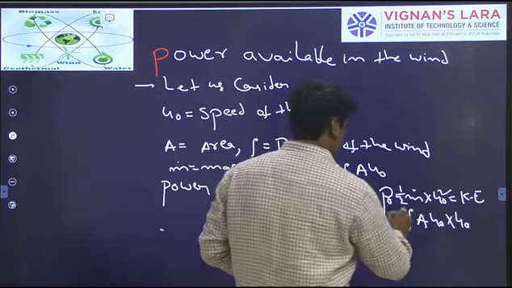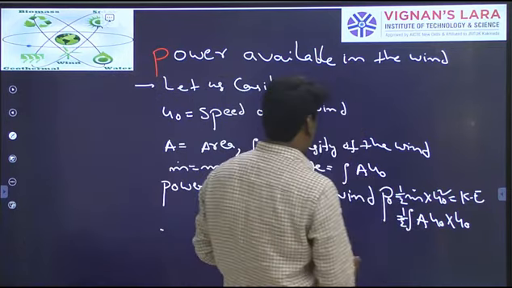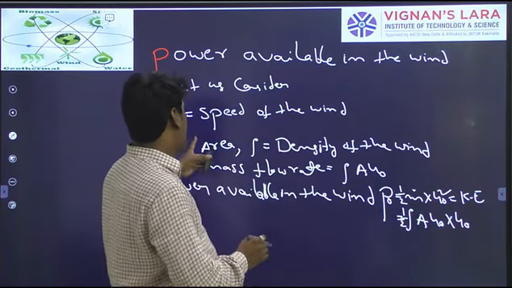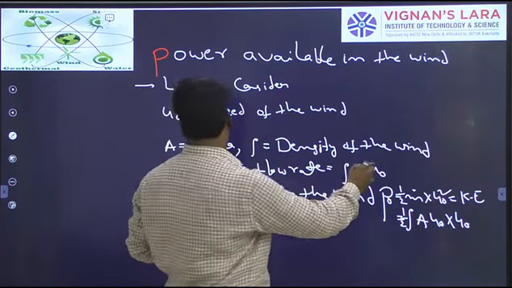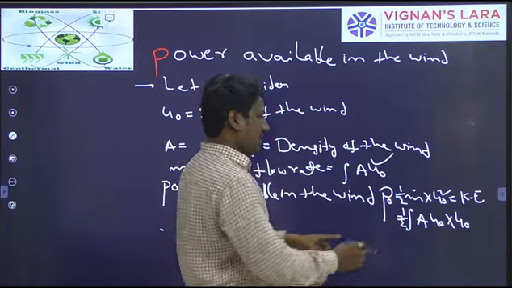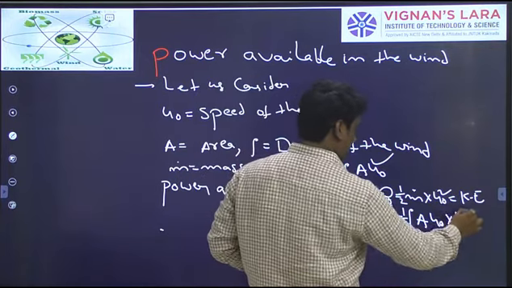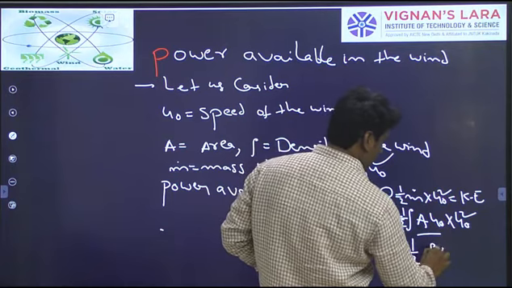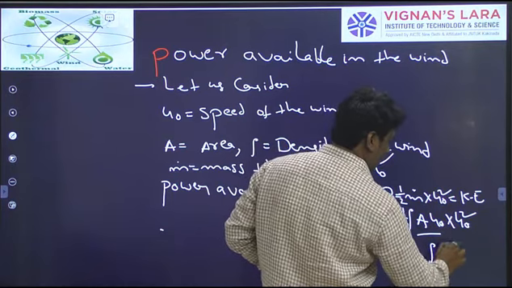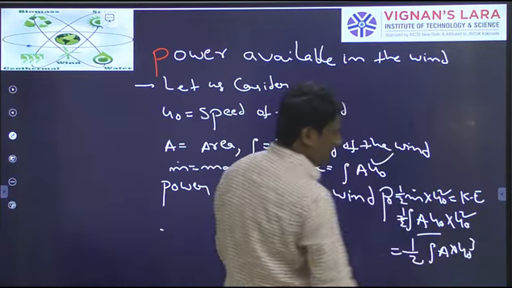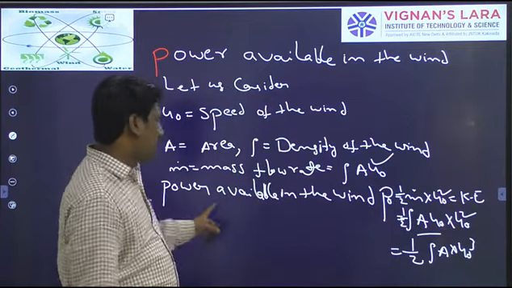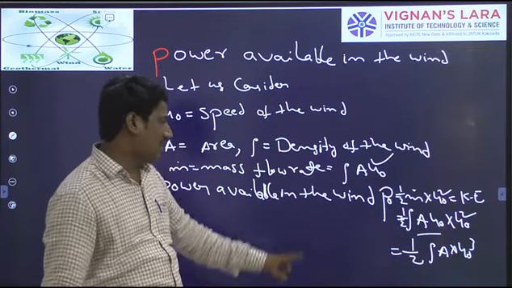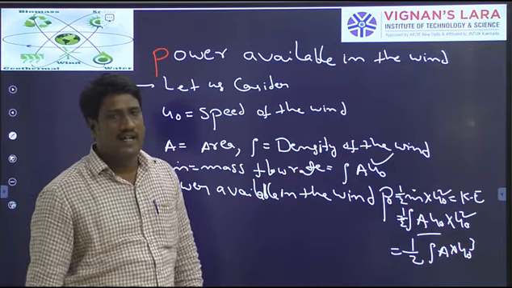The same thing I am writing. M dot is nothing but, from this equation, mass flow rate is nothing but rho A U naught. Finally we have half rho A U naught into U naught square. You will have U naught cube. So the power available with the wind you can call as half rho A U naught cube.